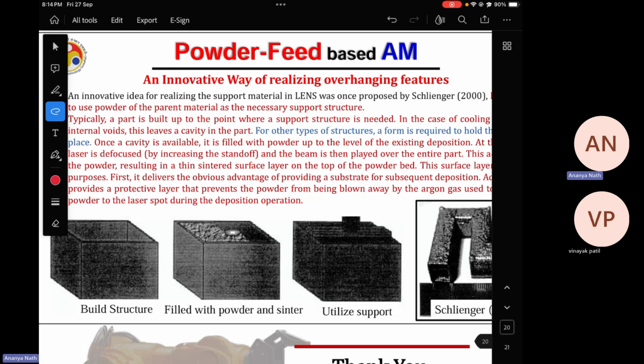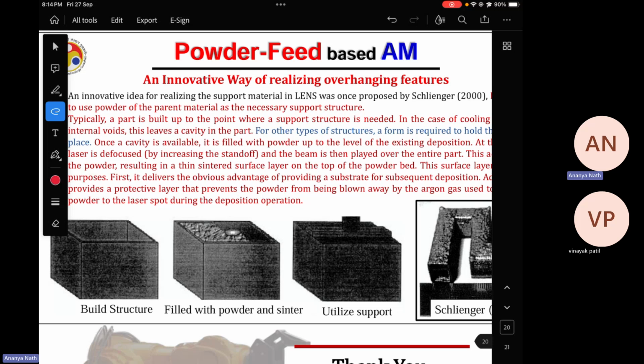But building and removing the support structure in case of powder DED is very different from LPBF, and it's very difficult as well. So instead of that, if you still want to print something which needs support but you don't want to use support structure, then this is the process.